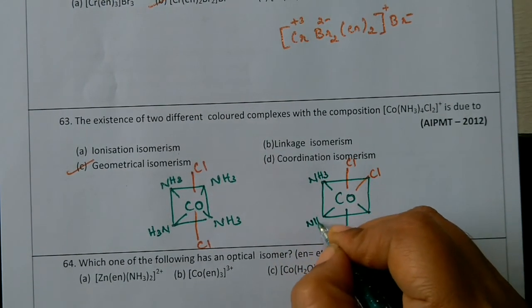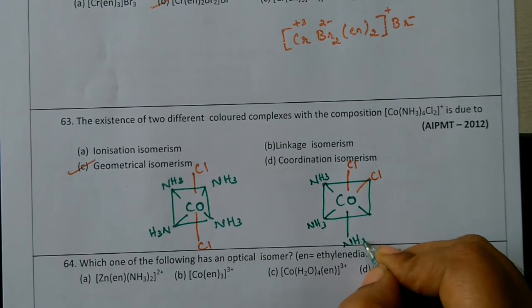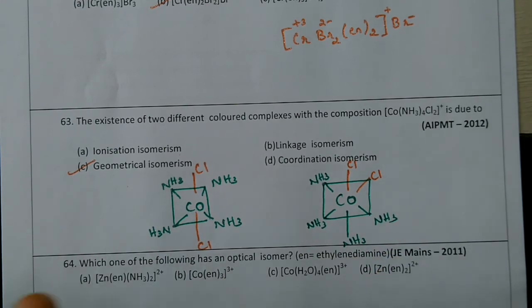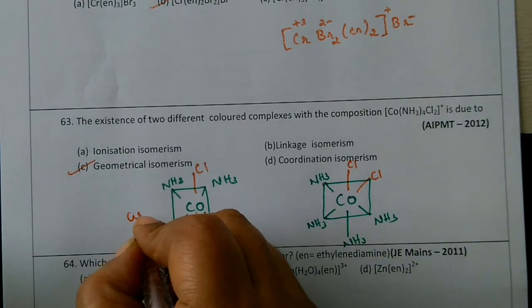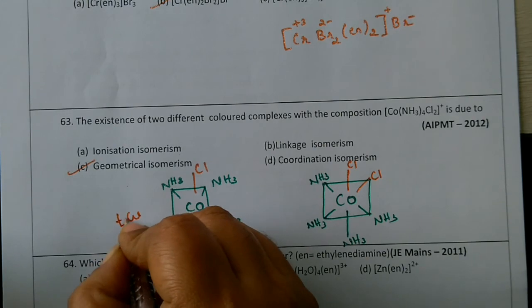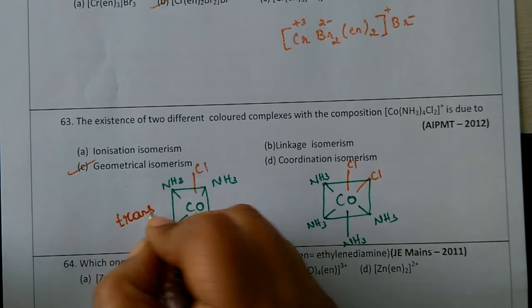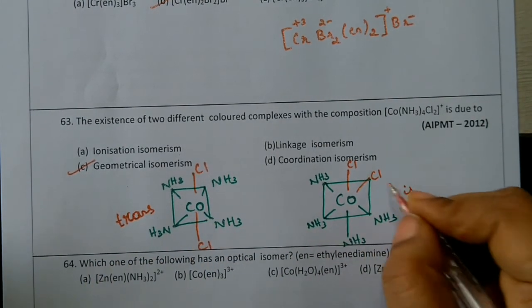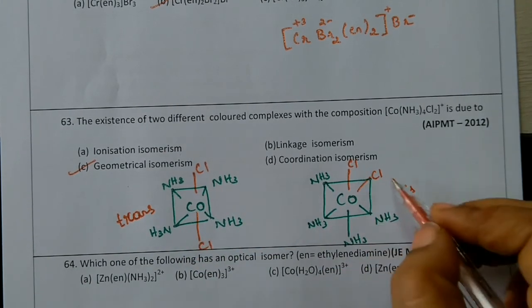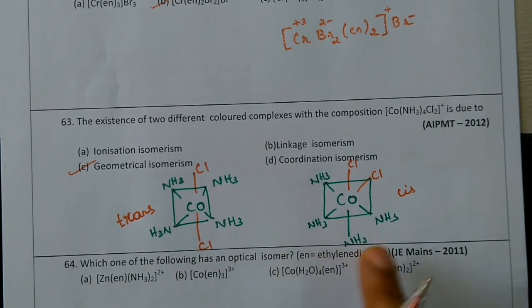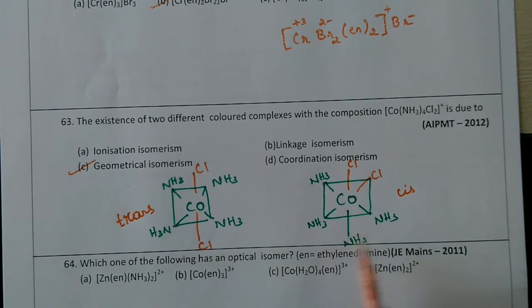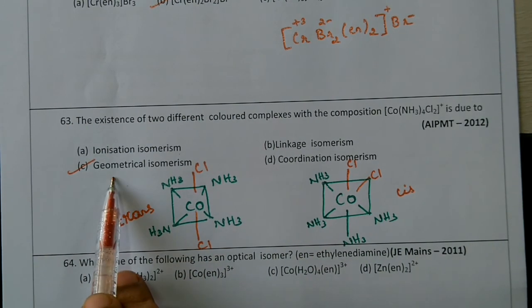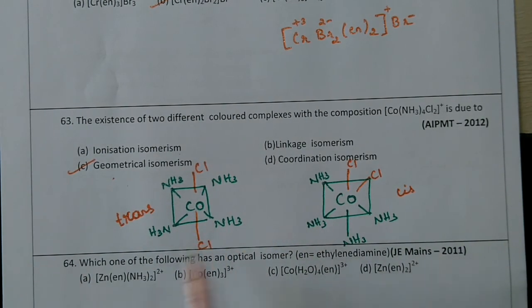Then again NH3 4 times. This is the trans form, and this is the cis form. They are adjacent, and they are opposite. So the same compound can exist in two different forms. These are nothing but geometrical isomers, and in two different forms it will exhibit two different colors. So that is how two different colored complexes exist.